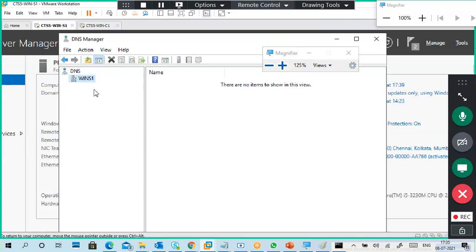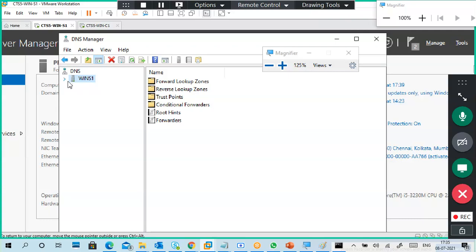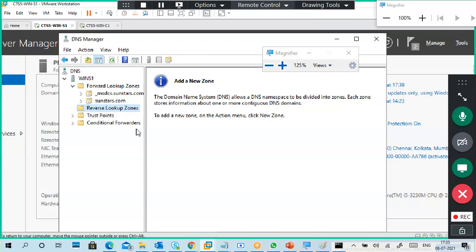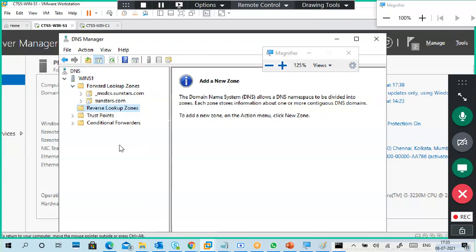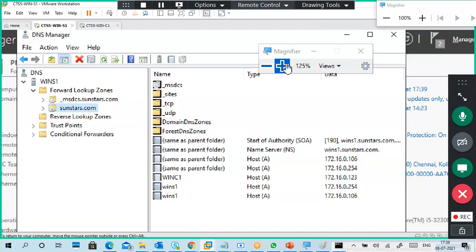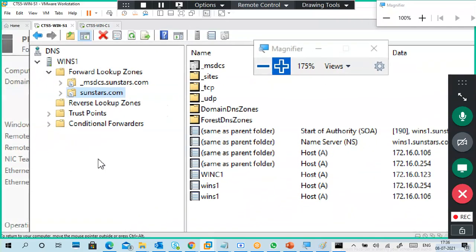So it is not showing my domain name. It is showing my server name only, because a DNS server is a DNS server. Again, it is an individual server only. In the DNS server, you have records: forward lookup zone, reverse lookup zone. And I didn't create a reverse lookup zone. The reverse lookup zone is not created. And also, I didn't create this sunstars.com records also. Till now, I didn't touch the DNS, right?